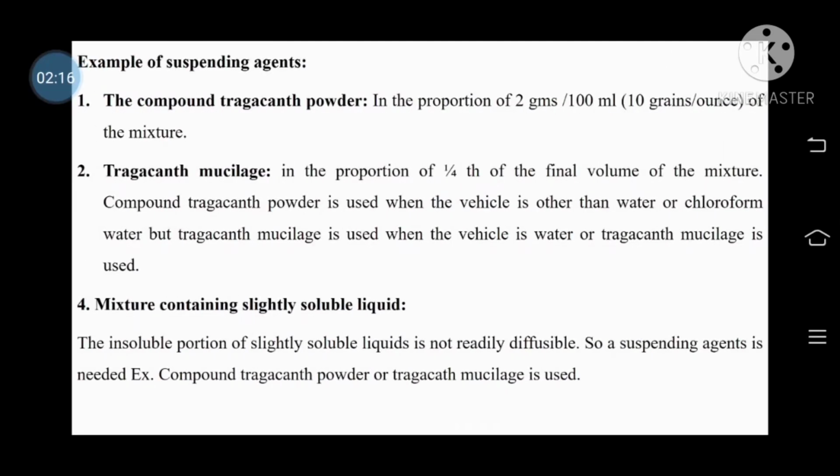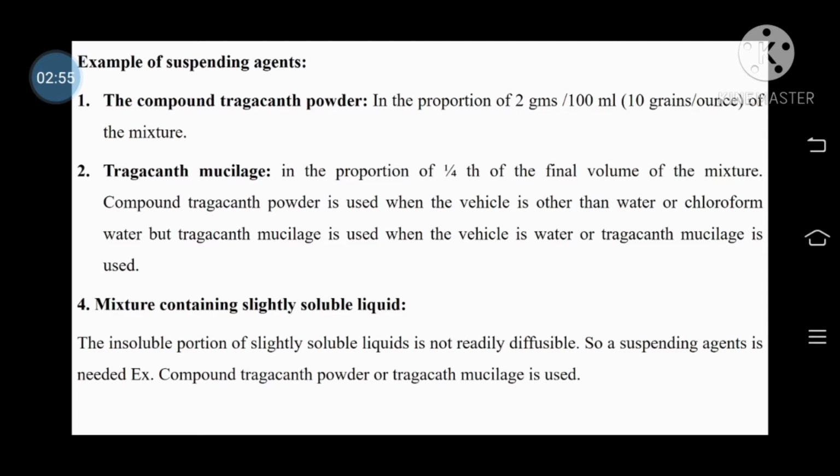The example of suspending agent is compound tragacanth powder, that is CTP, which is used at 2%, that is 2 gram per 100 ml or 10 grain per fluid ounce of the total mixture. Then tragacanth mucilage is used in the proportion of 1/4 of the total volume of the mixture. Compound tragacanth powder is used when the vehicle is other than water or chloroform water, but tragacanth mucilage is used when the vehicle is water.